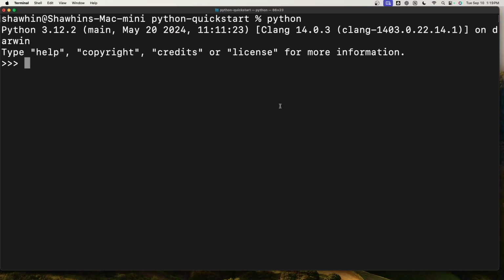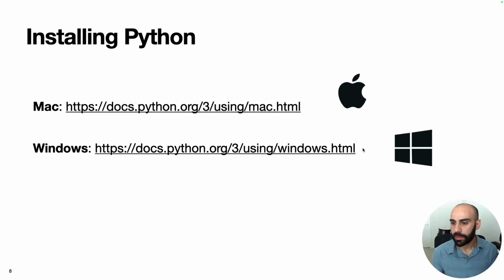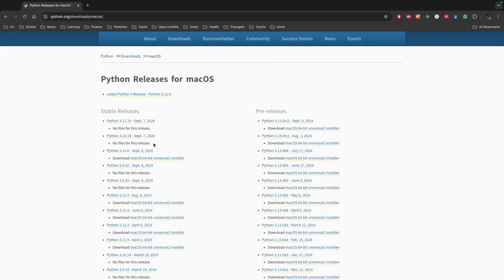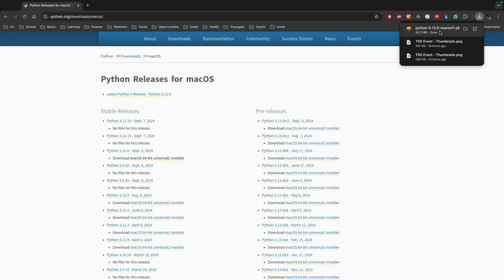However, if you type Python and this does not come up, that means you're going to need to install Python on your machine. That's actually pretty straightforward. If you are on Mac, you can go to this link here. If you're on Windows, you can go to this link here. And of course, I'll share these in the description below. But just seeing what that looks like, this is the official Python documentation. And if you go to this Python website link here, it'll have a set of downloads for stable releases of Python. So if you're on Mac, you can go ahead and click this thing and it'll download an installer you can use to get Python on your machine, and a similar thing for Windows.